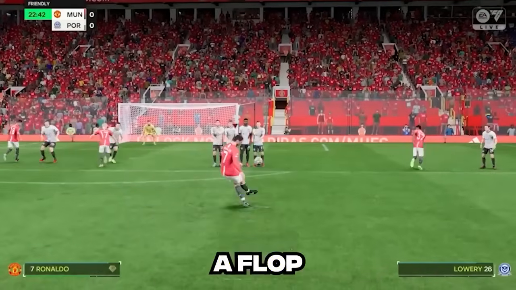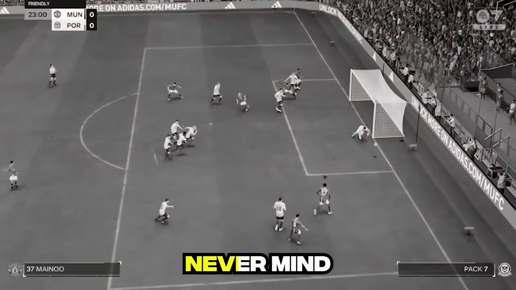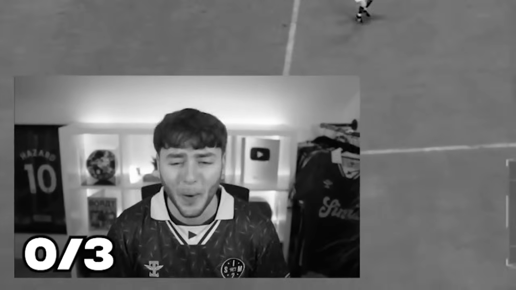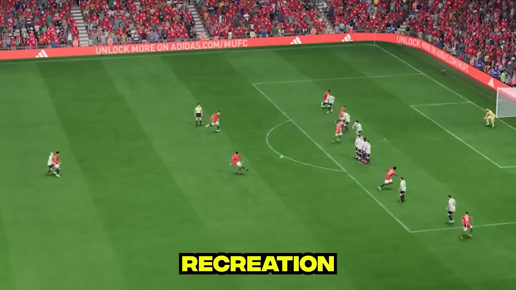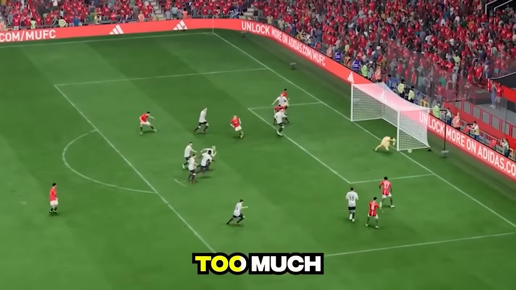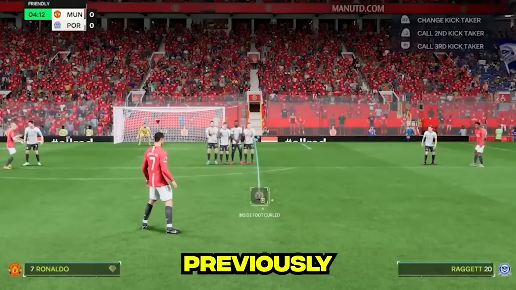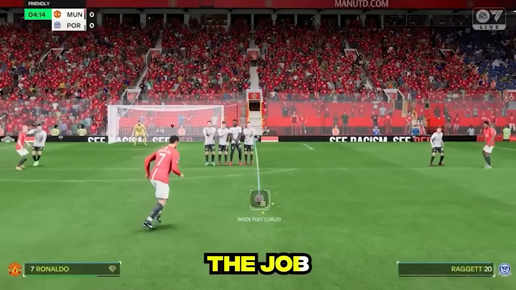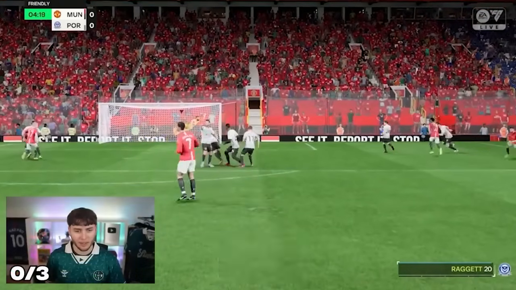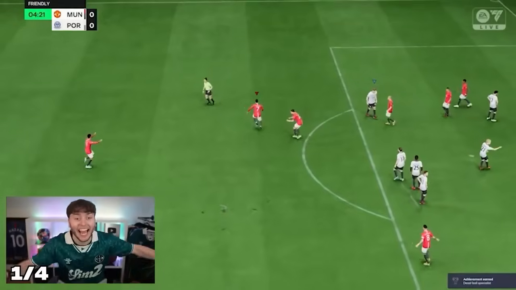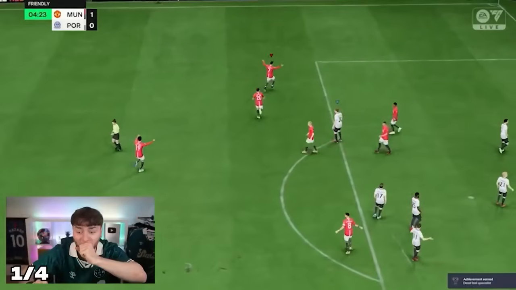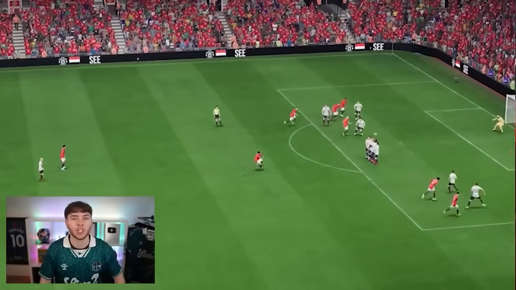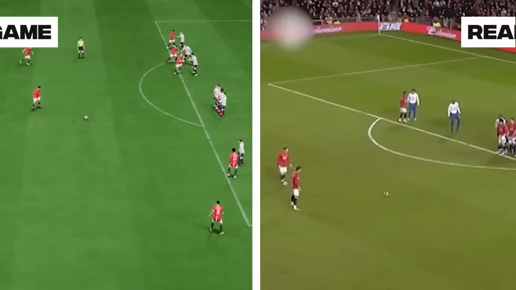Our second attempt may have been a flop, but our third attempt... never mind. Oh no! We almost did the perfect recreation, but Ronaldo simply likes wood too much. Coming so close previously, I knew a little less power would do the job. Please. Yeah! Let's go! Oh my god. There's a reason why they call him Clutch Naldo, and that is the reason.